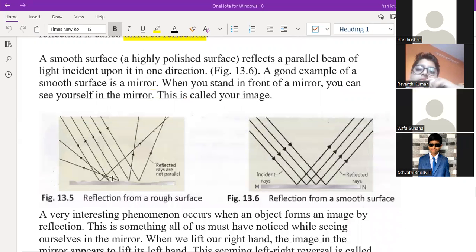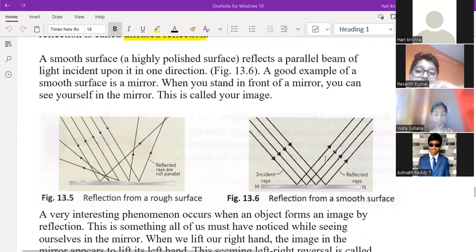This is called diffuse reflection, wherever the reflection is happening on an irregular surface, and this is a normal reflection or smooth reflection, wherever the reflection is happening on a smooth surface.